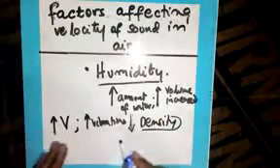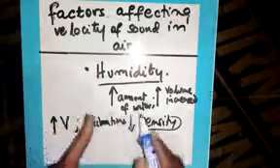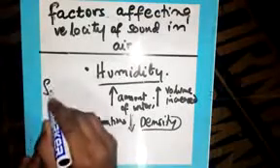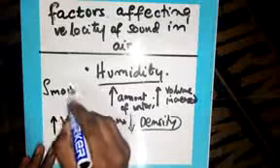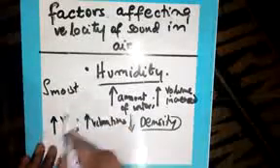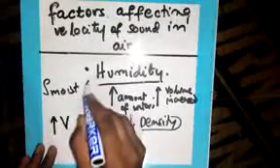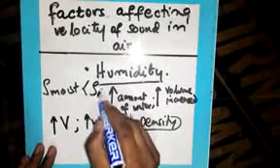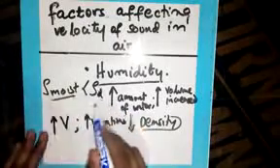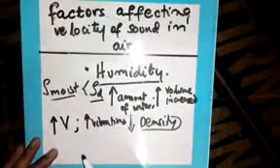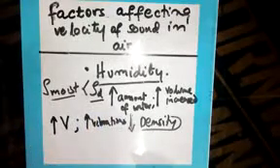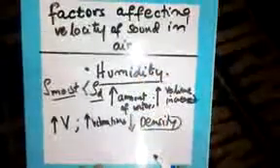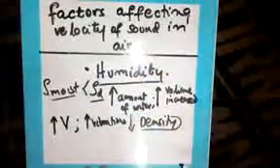The density decreases when you increase the amount of water vapor. Now this means the density of moist air is smaller than the density of dry air. Due to this factor, due to the increase in humidity, the density of air decreases.